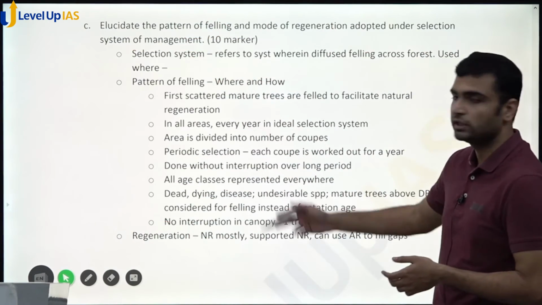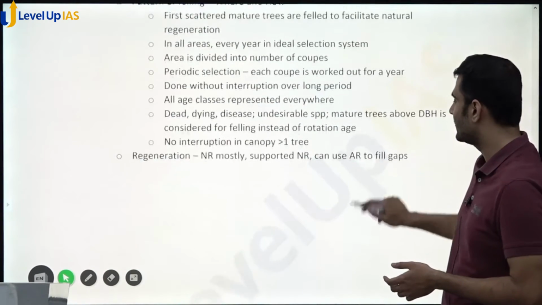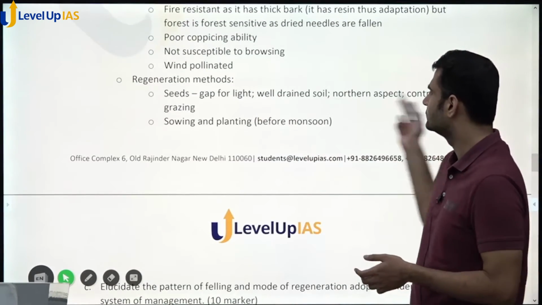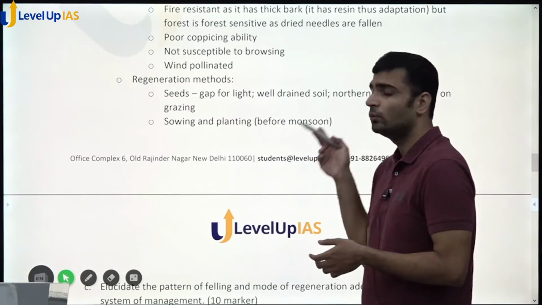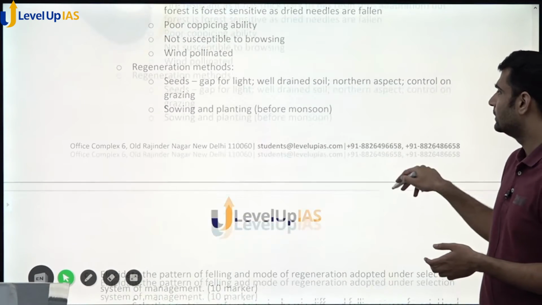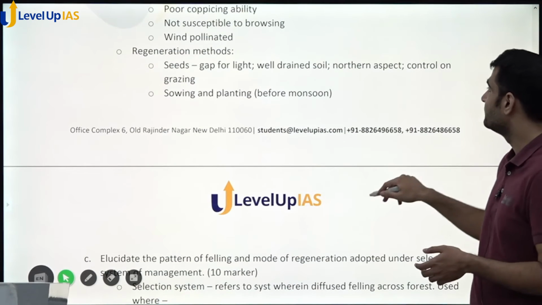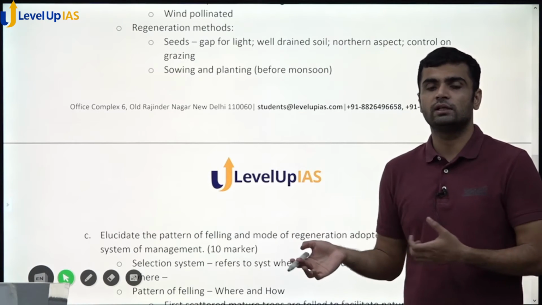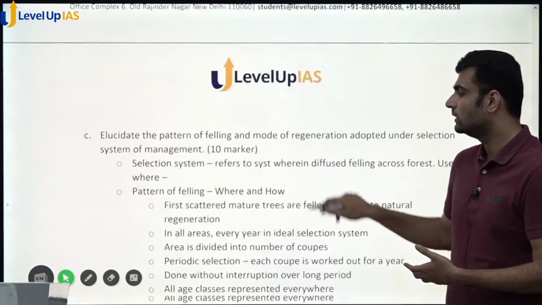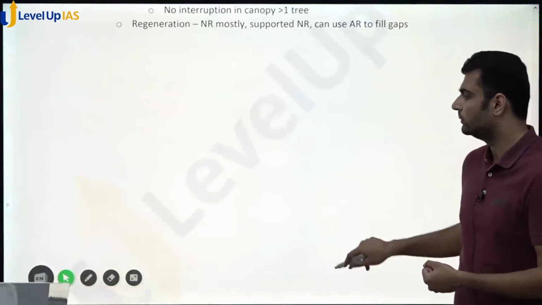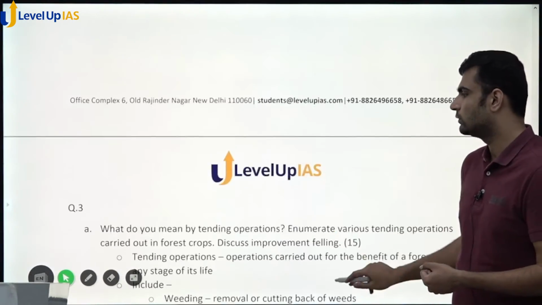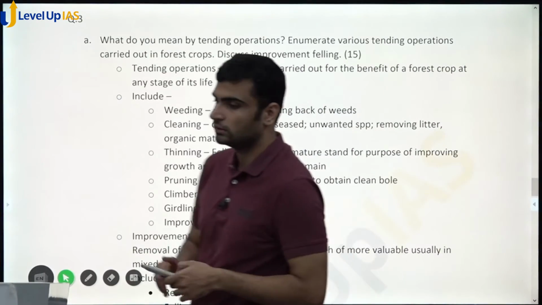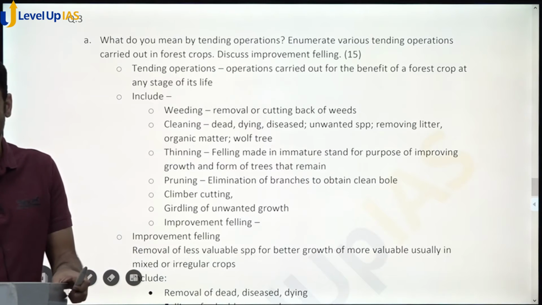Regeneration I have already explained, not much to write about it. You can write these things like gap for light, well-drained soil is to be used, and northern aspects. This is for Himalayas, and control on grazing. If that is ensured, then natural regeneration is successful. That you can mention. Okay. So let's go to question number 3. Again, a very easy question from silviculture topics.